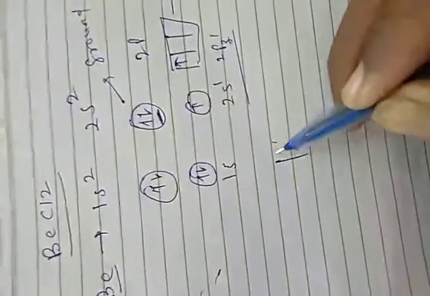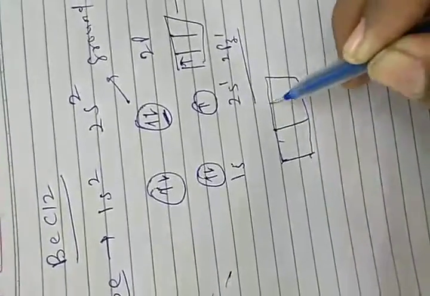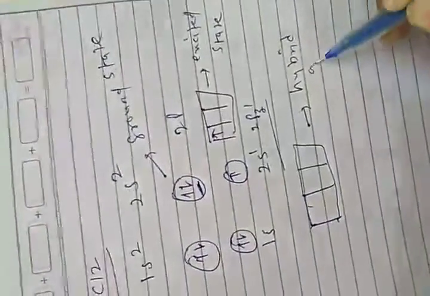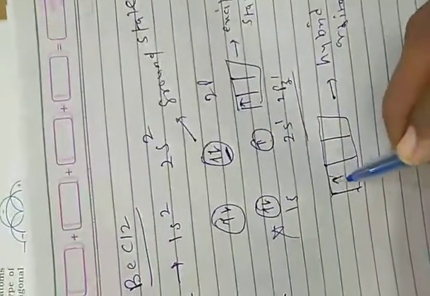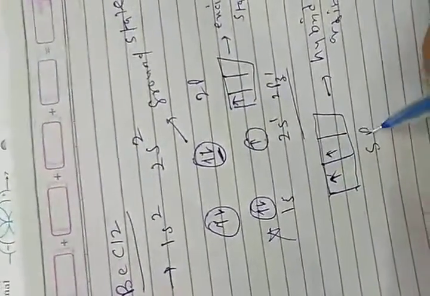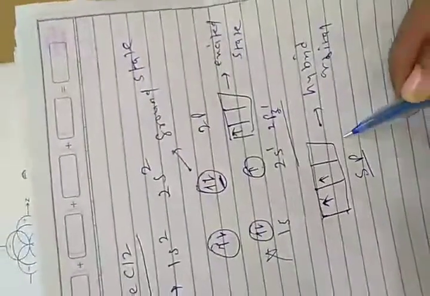See, you have to show it like that. The new hybrid orbitals I am showing you, they are not taking part in hybridization. 2s1 and 2pz, so 1 and 2, they are called sp hybrid orbitals.